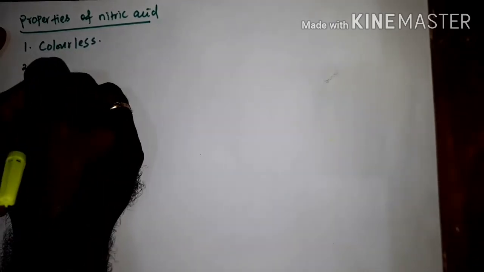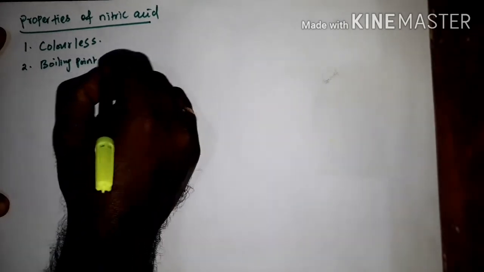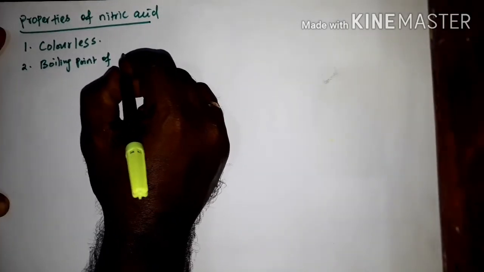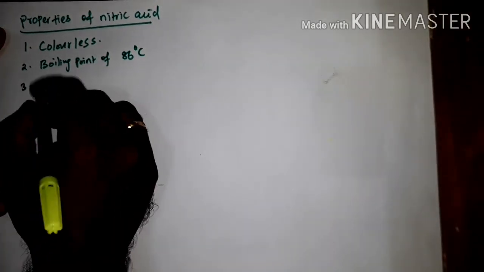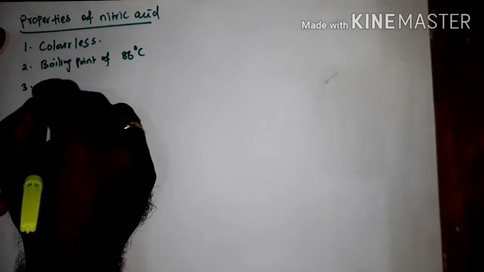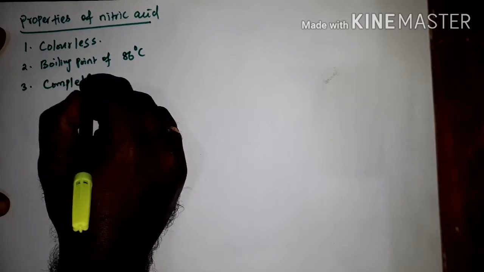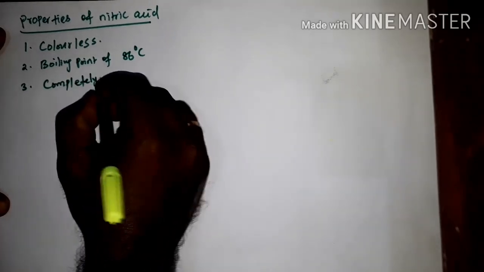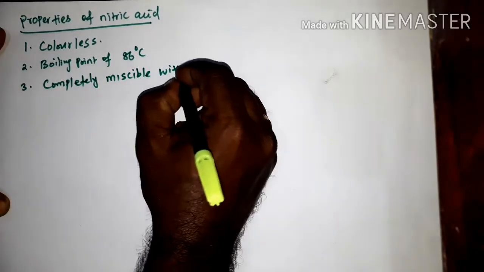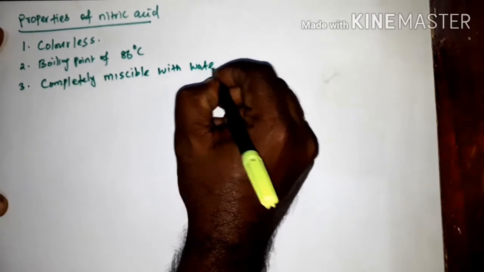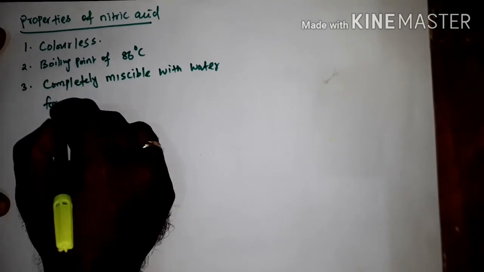Then the boiling point of pure nitric acid is 86 degree Celsius. Then it is completely miscible with water, forming a constant boiling mixture.